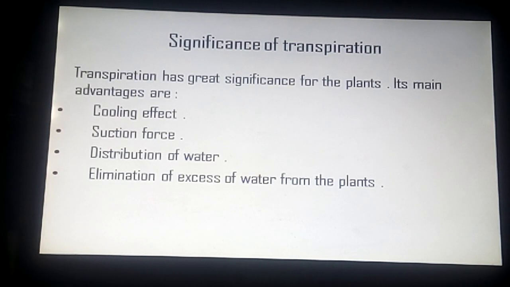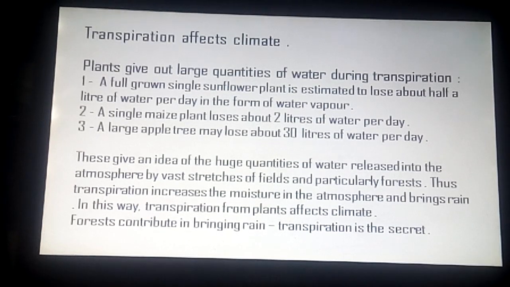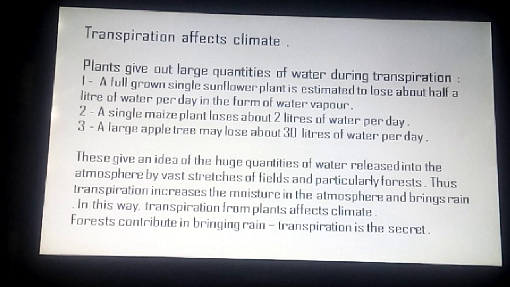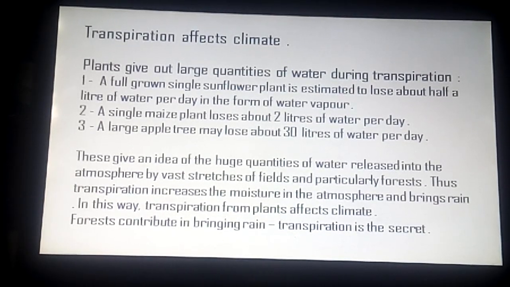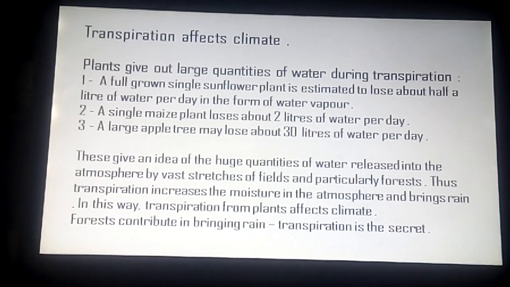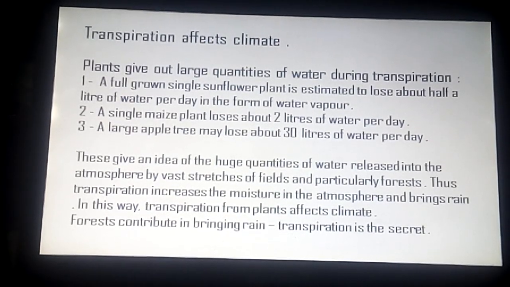Now, transpiration affects climate. It has been shown experimentally that plants give out large quantities of water during transpiration. First, a full-grown single sunflower plant is estimated to lose about half a liter of water per day in the form of water vapor. Second, a single maize plant loses about 2 liters of water per day. Third, a large apple tree may lose about 30 liters of water per day.